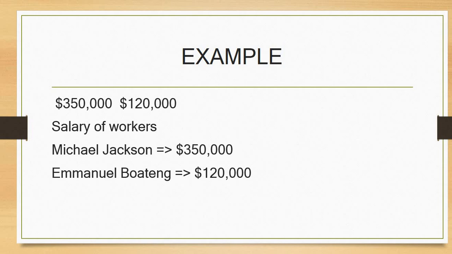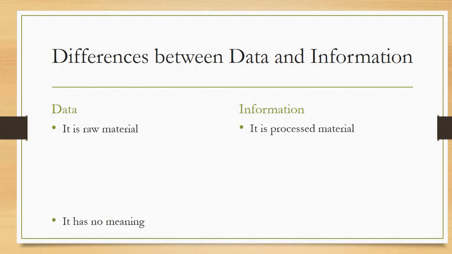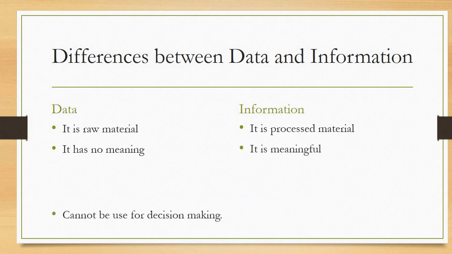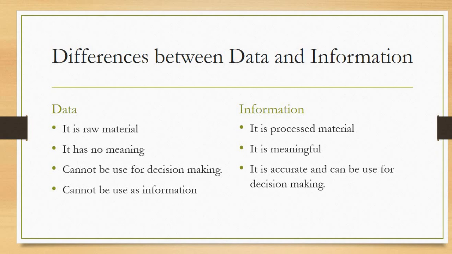Now let's look at the difference between data and information. Data is raw material, but information is processed material. Data is meaningless, or data has no meaning, but information is meaningful. Data cannot be used for decision making, but information is accurate and can therefore be used for decision making. Data cannot be used as information, but information can be used as data.